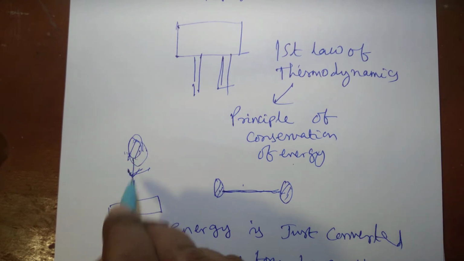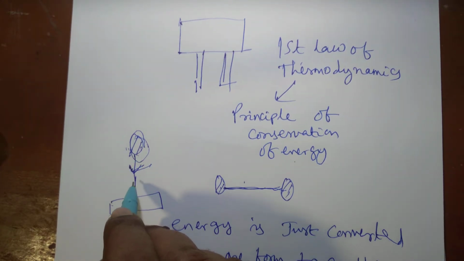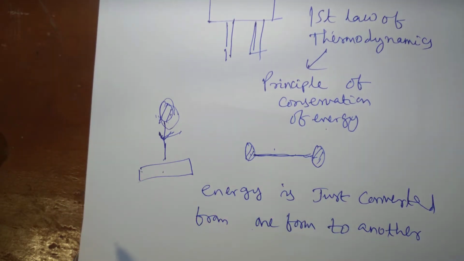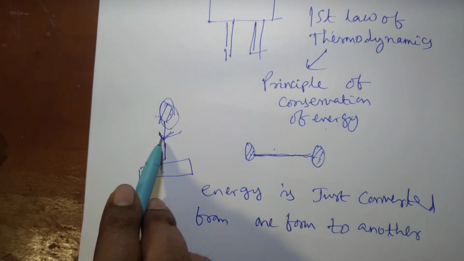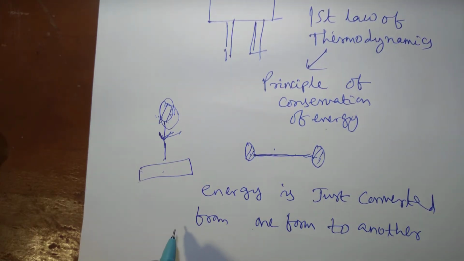As it comes downward, part of the potential energy is converted into kinetic energy. This is an example of the principle of conservation of energy being followed, and at no point of time is it violated. That is why it is known as a fundamental law of nature.